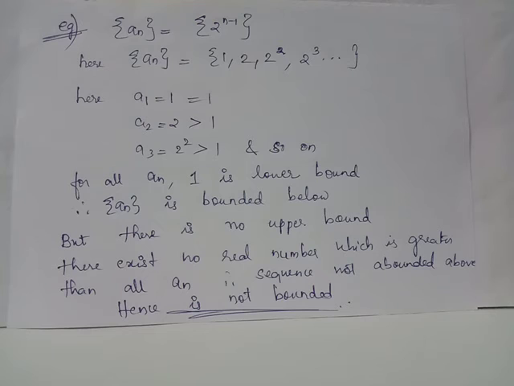Here we have the upper bound equals infinity, or we say that the upper bound for this particular sequence does not exist. The definite value of a real number which acts as an upper bound for each and every term of this sequence is not obtainable here, and thus this sequence is not bounded above. Since it fails to have an upper bound, we say that this particular sequence is not a bounded sequence. Only if a sequence has both an upper bound as well as a lower bound, we say that the sequence is bounded. This is an example of a sequence which is not bounded because an upper bound for this sequence does not exist.